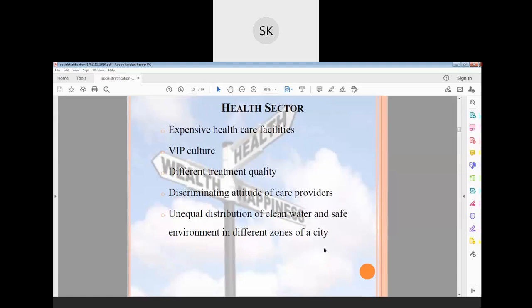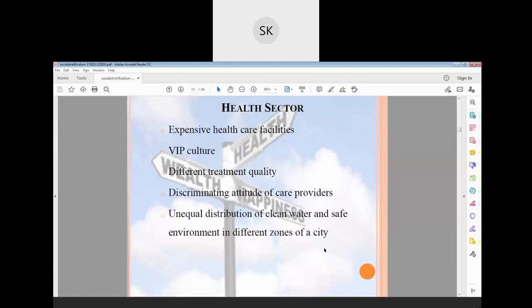If I am rich, I can access expensive healthcare facilities. If you are poor, you cannot access them, which is already there in our society.